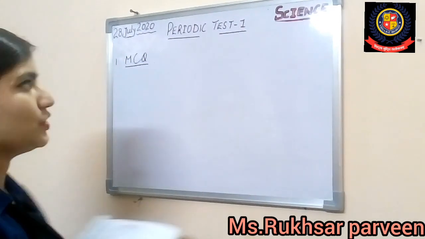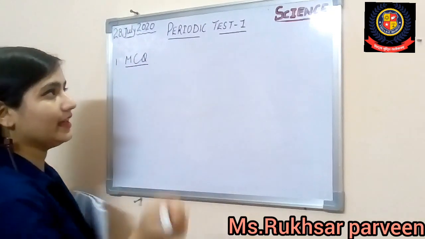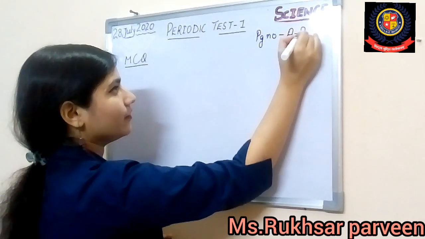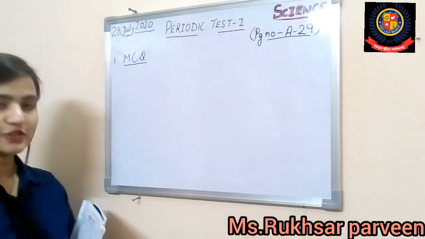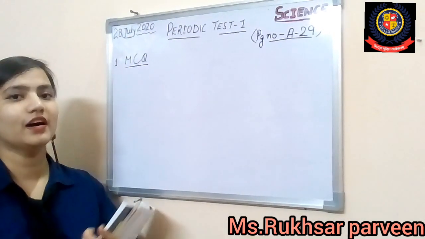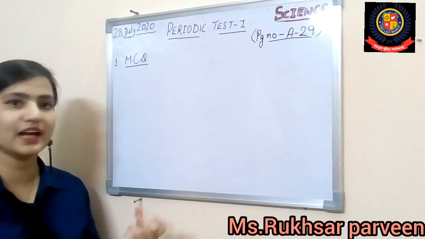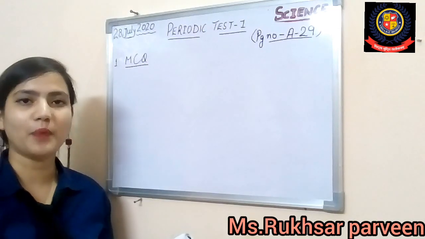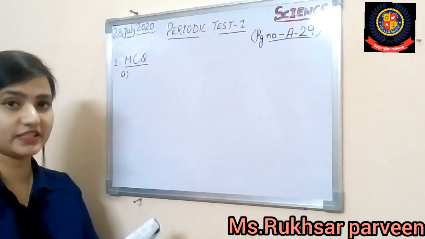Alright students, I hope that you have opened your book as well. So it is page number A29. Everyone please remember this, page number A29 we are discussing. Everyone please open this page so it will be easier to understand. So let's start with question number 1, that is MCQ, and I hope these are very interesting questions for you, where you are finding the answers from among the 4 options. In part A, the question I am reading, just look at it in the book.